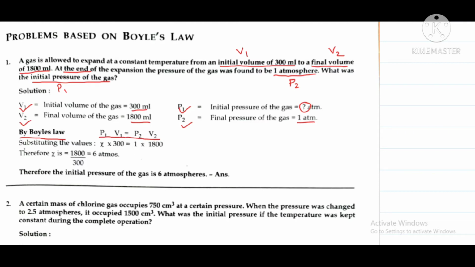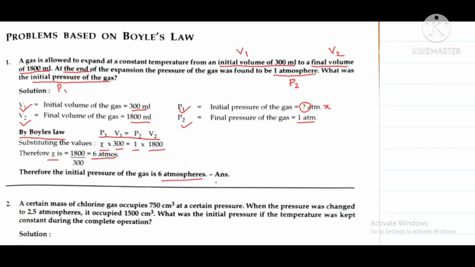So we will put in the values. P1 is the value we have to find out, so this P1 is taken as X. Then P2 is 1 and V2 is 1800. So X will be equal to 1800 by 300, that is 6 atmosphere. So our answer is 6 atmosphere.